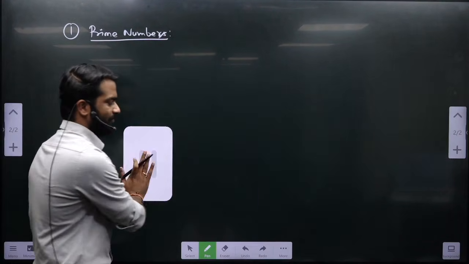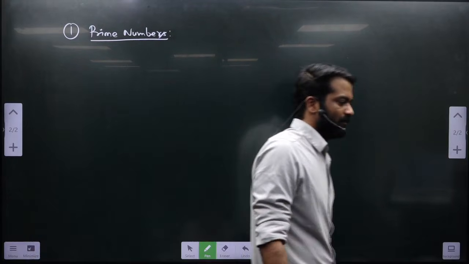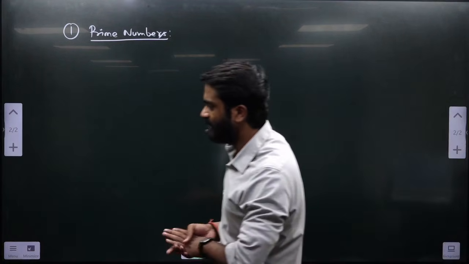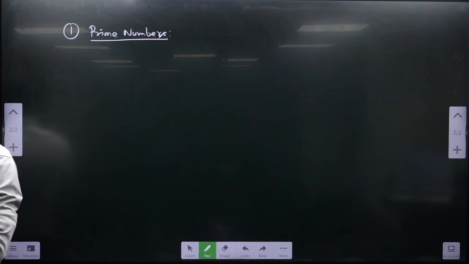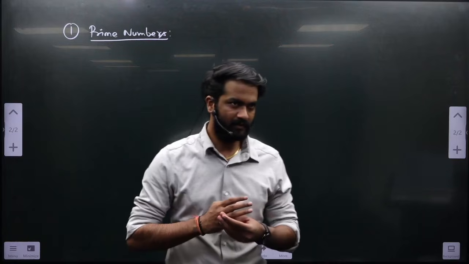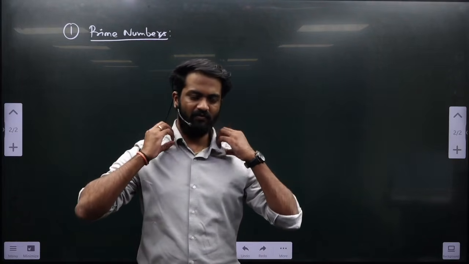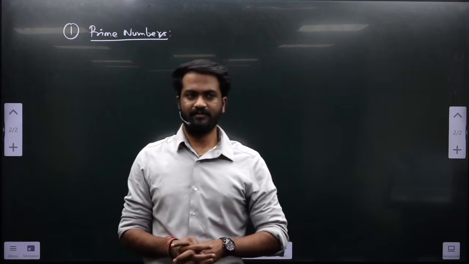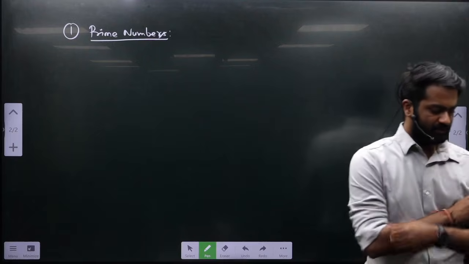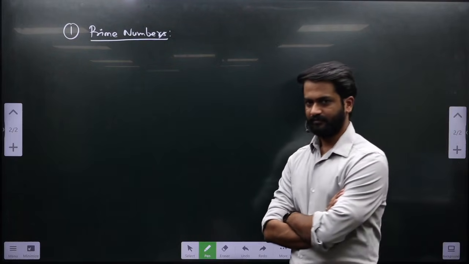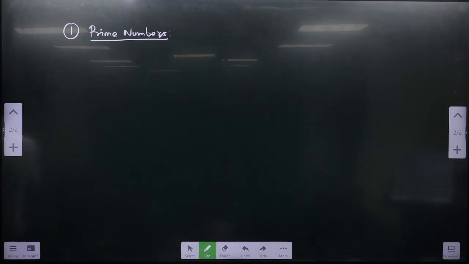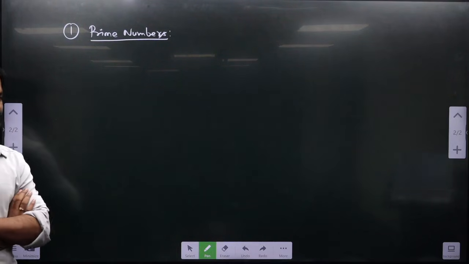As of now, please write point number 1. A prime number is a number which exactly has 2 factors, that is, 1 and the number itself.